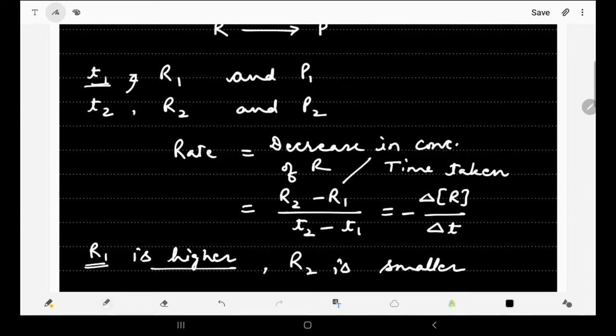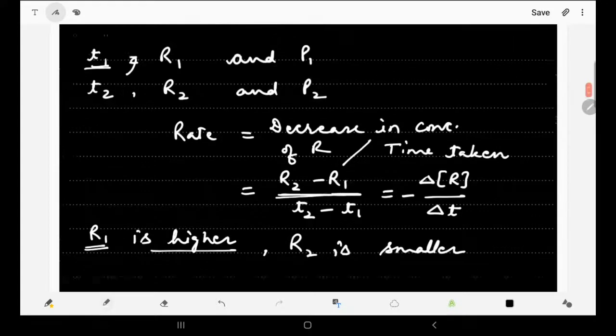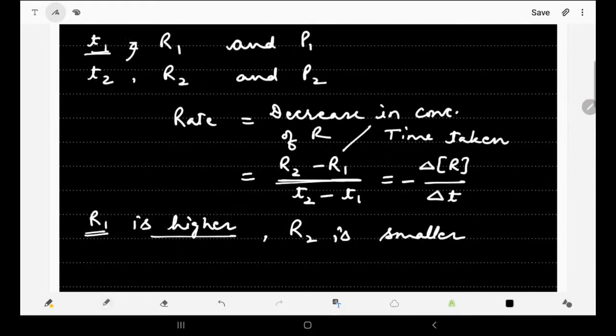So if we do R2 minus R1, delta R definitely comes out negative. The negative sign represents that this is always a decrease.